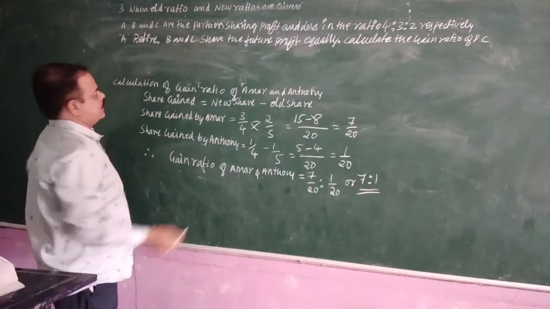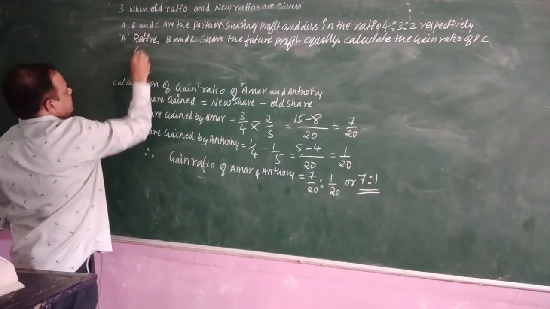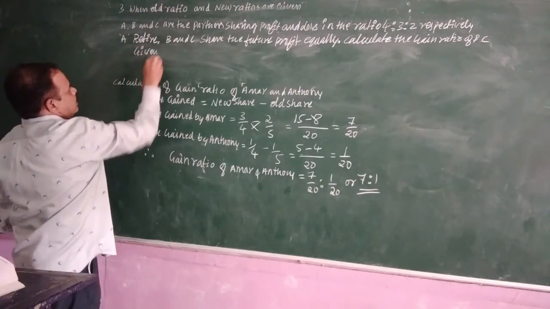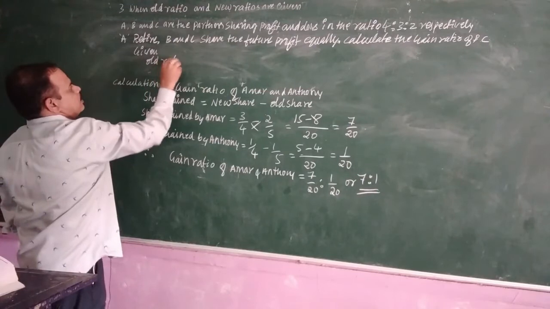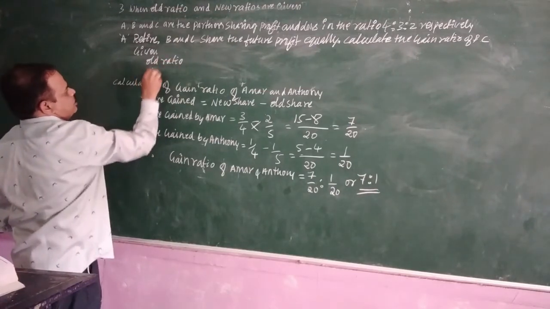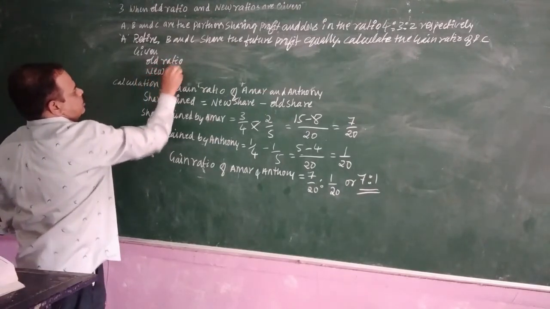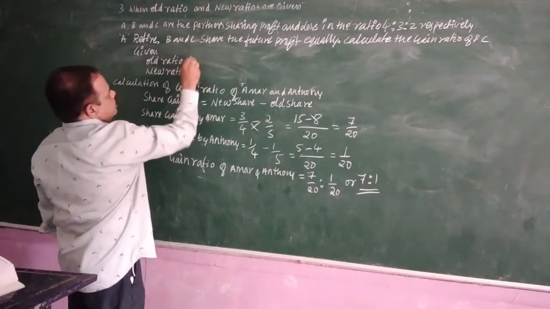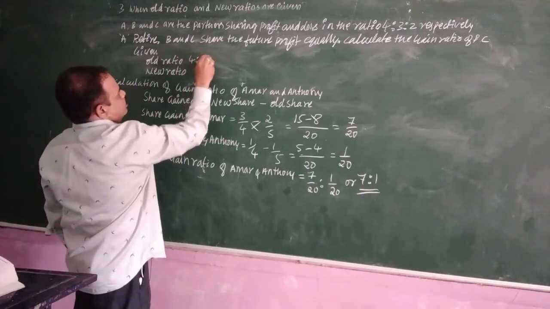First, we would like to say the given. What is given? Old ratio and new ratio are given. Old ratio 4:3:2.